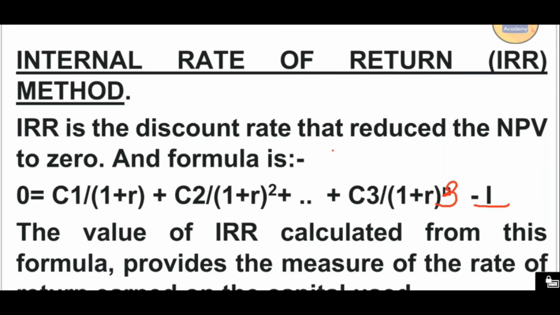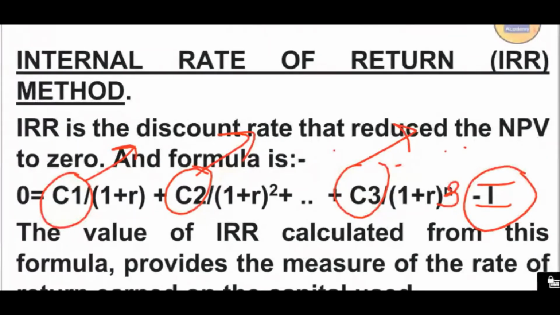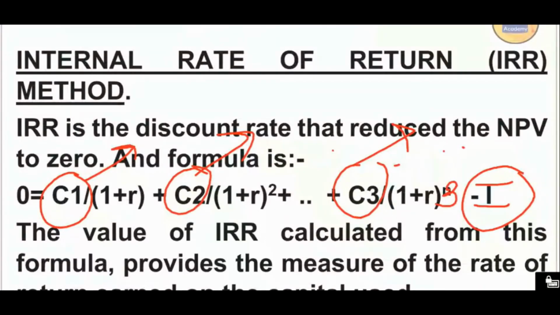C1 is the cash inflow at the end of the first year, C2 the cash inflow at the end of the second year, and C3 the cash inflow at the end of the third year. Similarly, there might be many years also, and we have to subtract the initial investment, that is called I, and this value must come to 0.